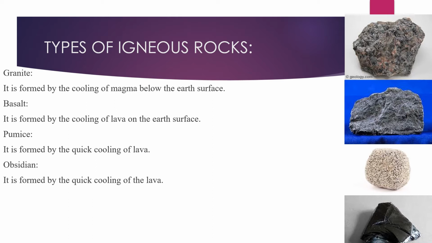Next one, obsidian. Obsidian is formed by the quick cooling of lava above the ground. It is a black, smooth and glassy material, so it is used to make jewels.